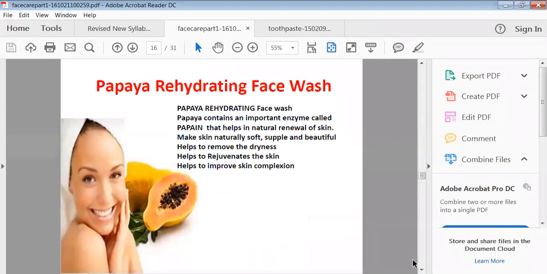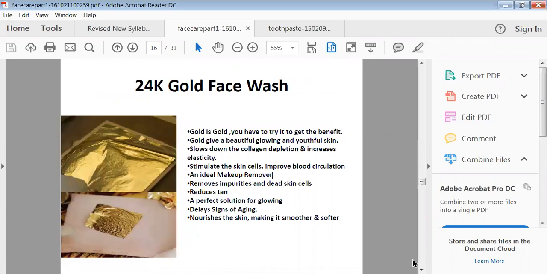So this papaya is a fruit from which we have extracted the papain, and the preparation is developed. Generally, this papaya is helpful for reducing the dryness, as well as it will rejuvenate your skin, or it will maintain the health of your skin, and it improves the skin complexion. Then another one is there, 24K or 24,000 gold face wash. So gold is used to get the benefit of this gold for the skin.